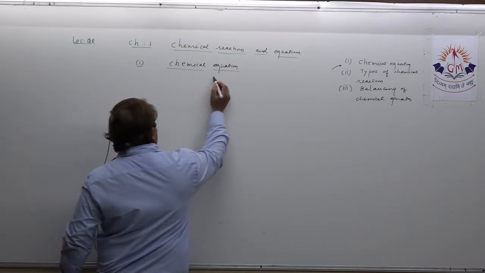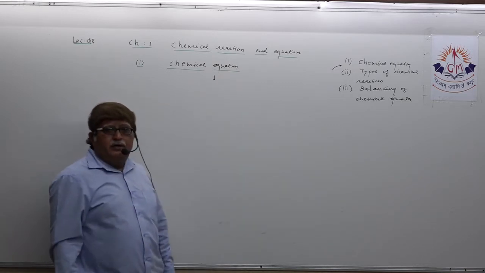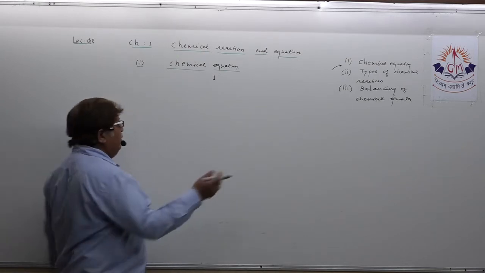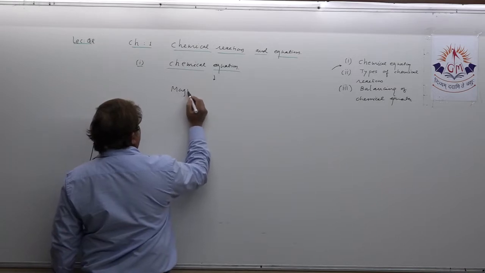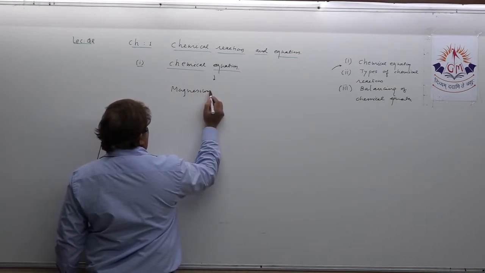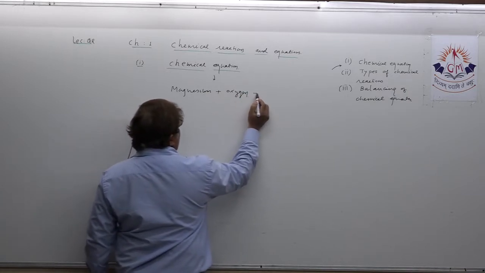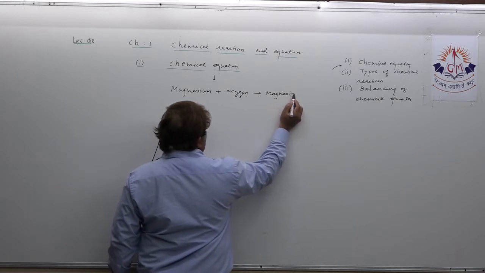Understand? The same chemical reaction I can write in short. Suppose I can write this way first: magnesium plus oxygen gives magnesium oxide.